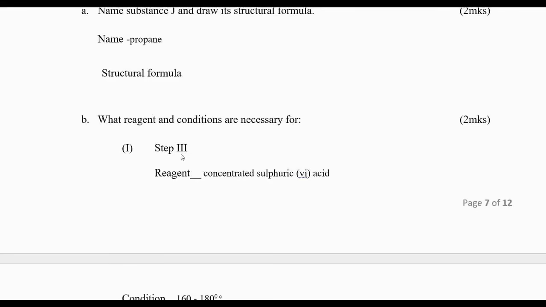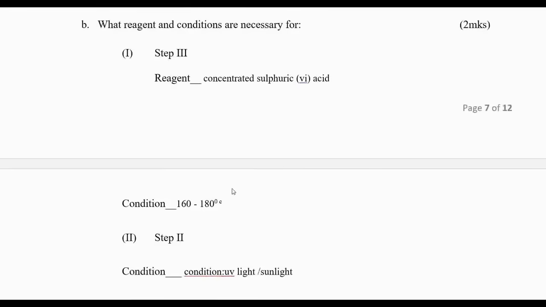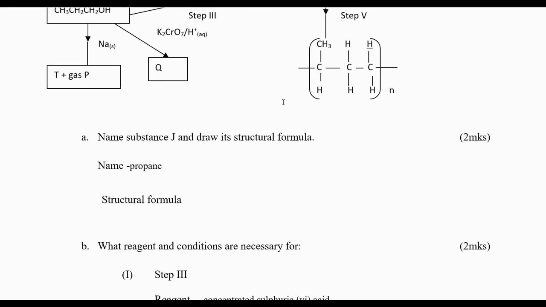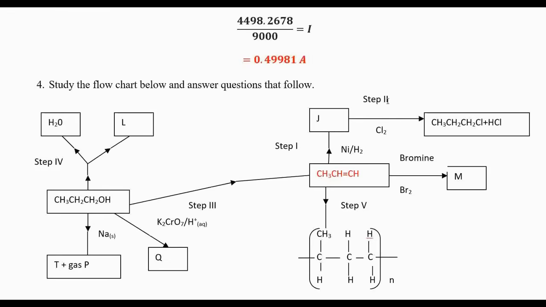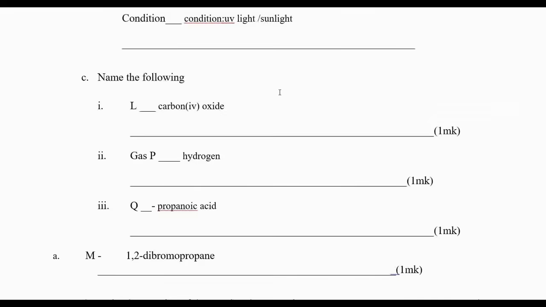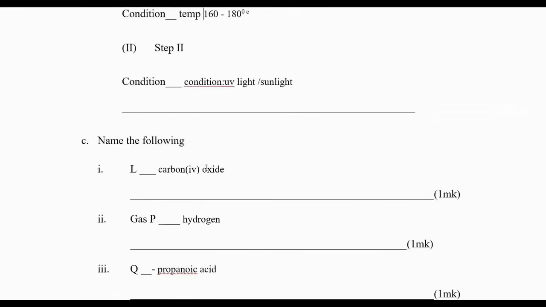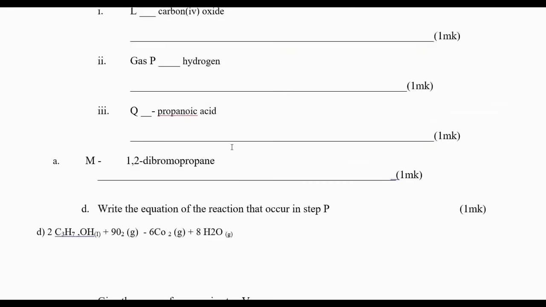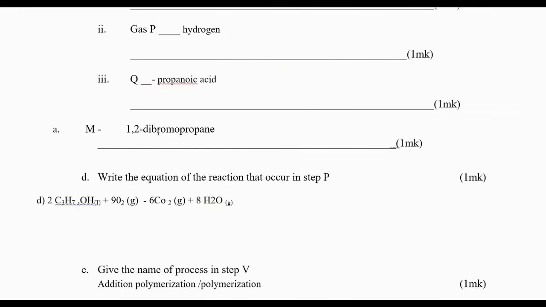Reagent and conditions for step 2: the reagent is concentrated sulfuric acid. We need a temperature of 160 to 180. That's all you should know. Step 2 is substitution, we need UV light or sunlight. L is carbon dioxide, B is hydrogen, Q is propanoic acid, M is 1,2-dibromopropane. So simple.